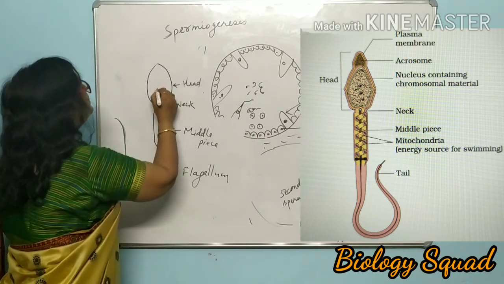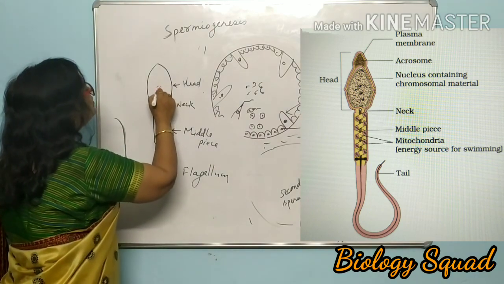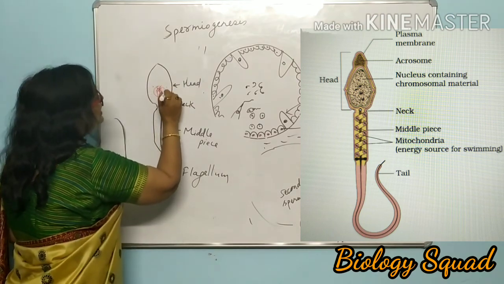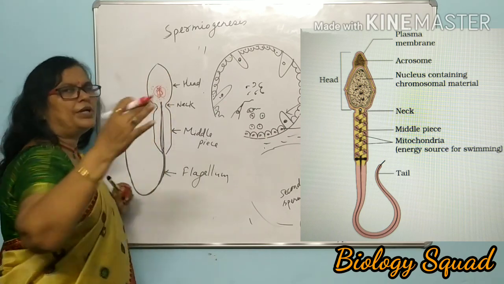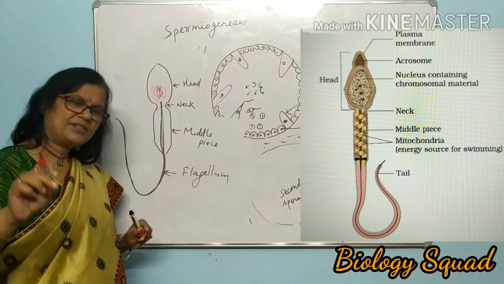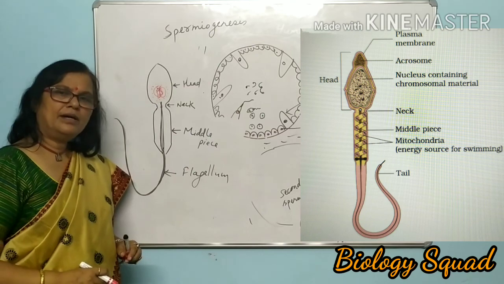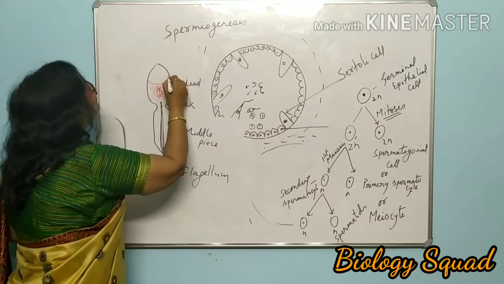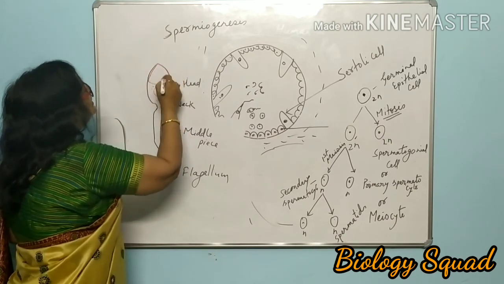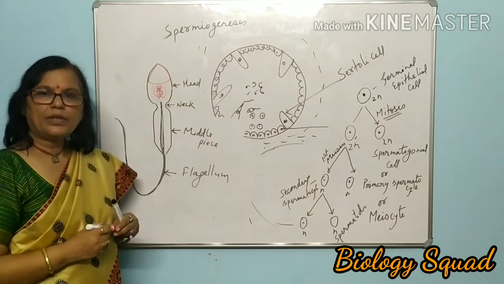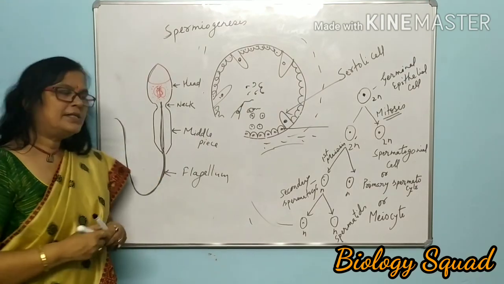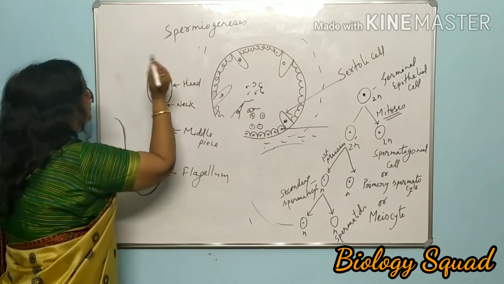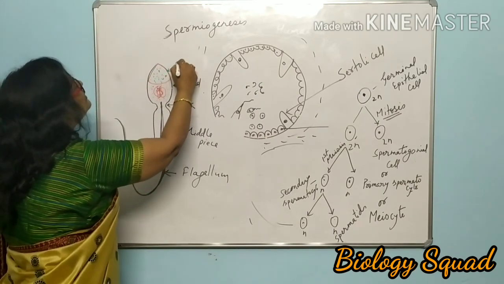This sperm contains a nucleus having chromosomes. Nucleus is present, and there is no need of more cytoplasm. Very little cytoplasm is present in the sperm. And besides this structure, at the top of this sperm there is a cavity, a cavity-like structure which is filled with an enzyme. This cavity is known as the acrosome.